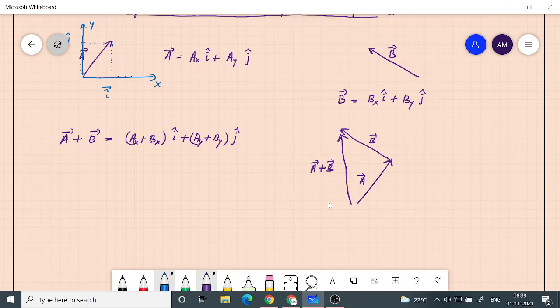Or similarly, another way you can do it is by bringing both tails together and constructing a parallelogram out of it. So all of these ideas are familiar to you. But the only thing you need to note here is that we can add vectors and we will get the resulting vector in the same domain. Okay, here the domain is a plane, a two-dimensional plane. If it is a 3D space, then we will get the resulting vector in the 3D space. It will not go out of that space. Okay, so that is one property.